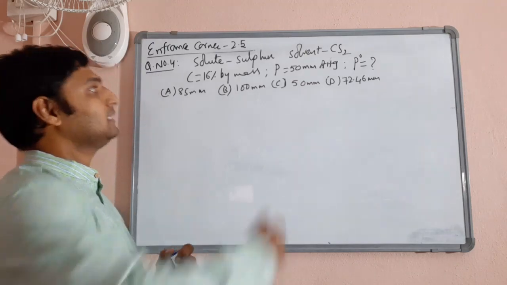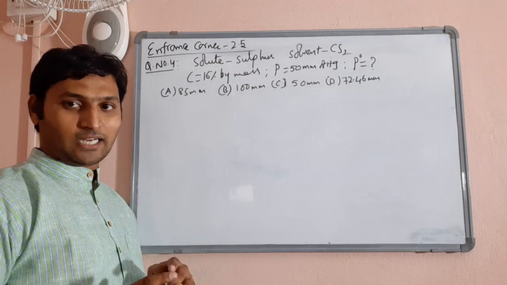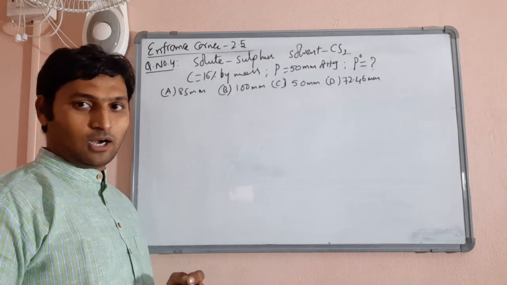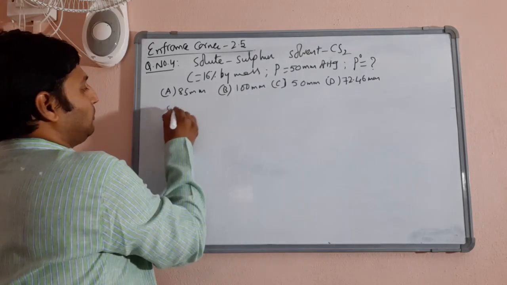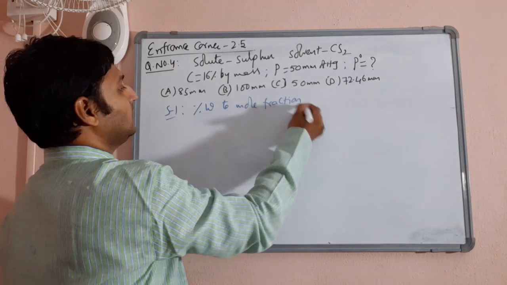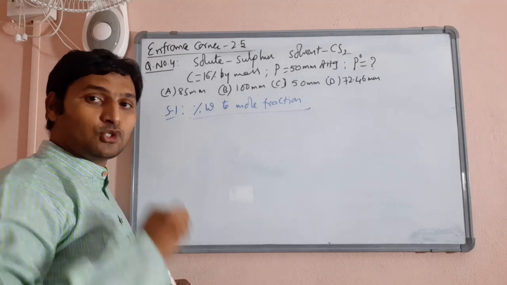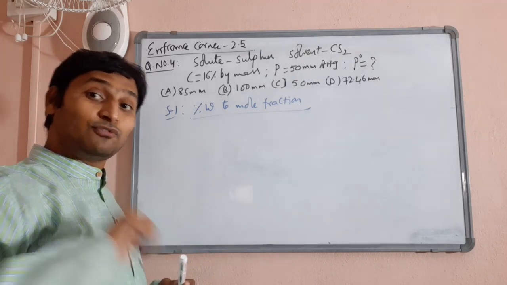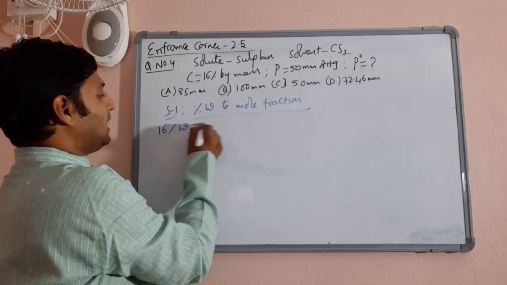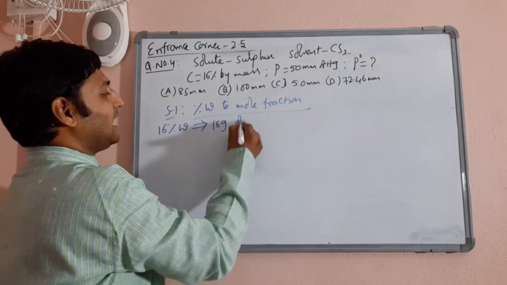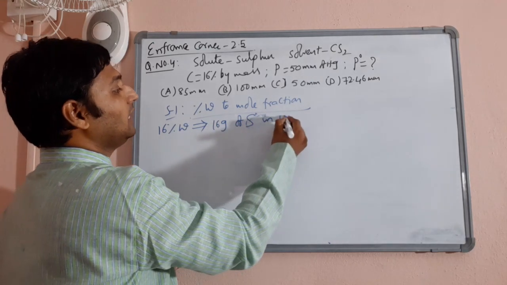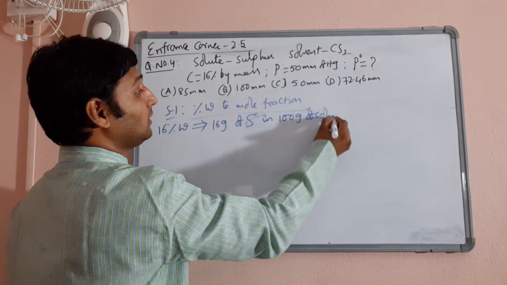Again, the issue is to convert mass percentage to mole fraction. Unless you get the mole fraction of the solvent, you can't find out P0 using the Raoult's law formula. So step 1 is percentage by mass to mole fraction. Now, what does mass percentage imply? So many grams of solute in 100 grams of solution. Solute plus solvent should be 100 grams. So 16% by mass implies 16 grams of solute, that is sulfur, in 100 grams of solution.